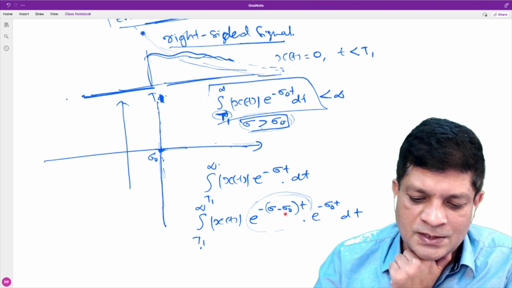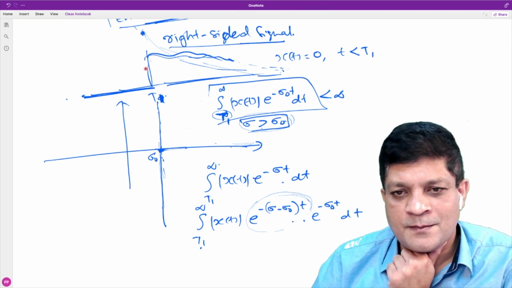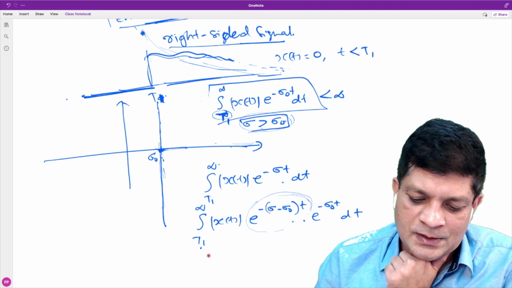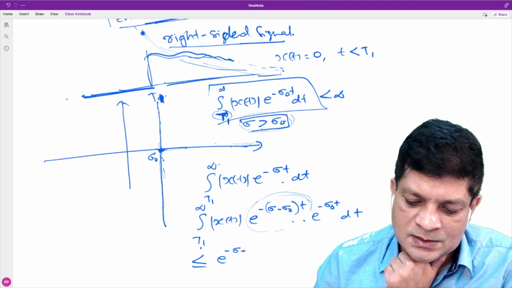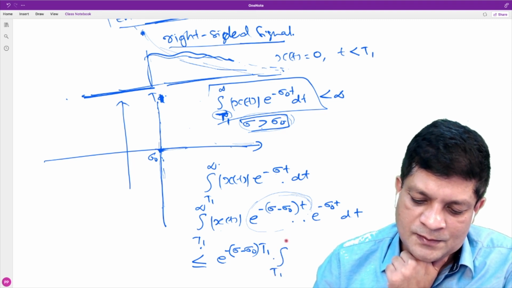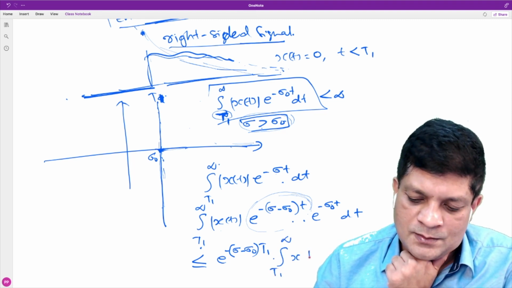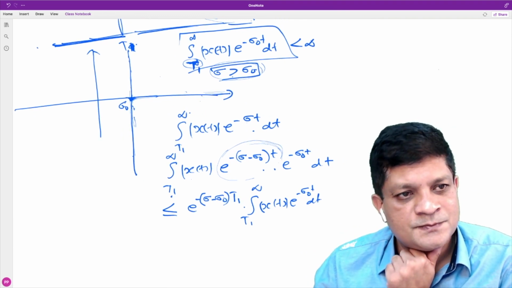Because it is always a decaying exponential, the maximum value is here. So can we write that this integral is always less than or equal to e^(-(sigma minus sigma naught) t1) times the integral from t1 to infinity of |x(t)| e^(-sigma naught t) dt? Can we write it like this?